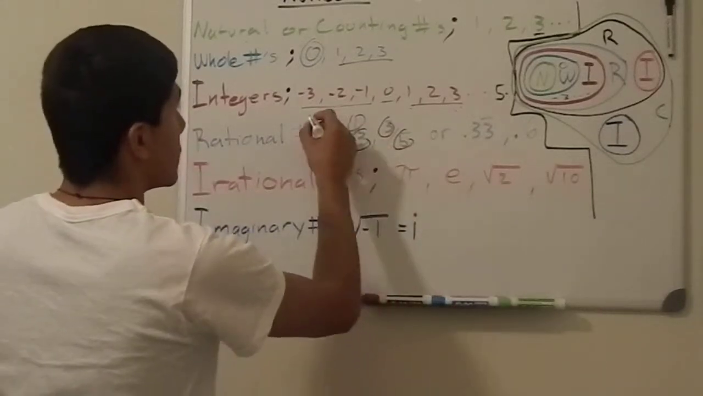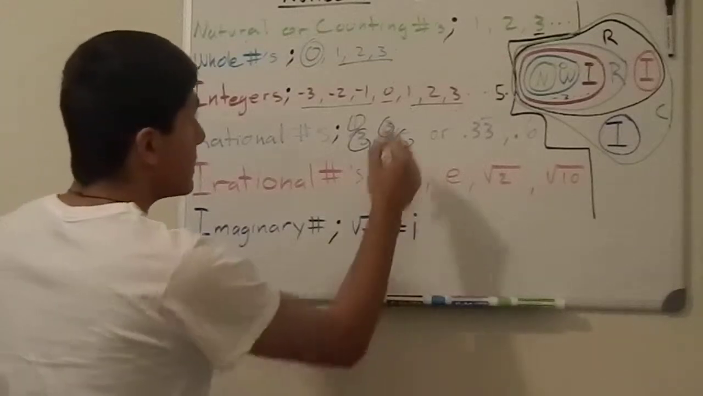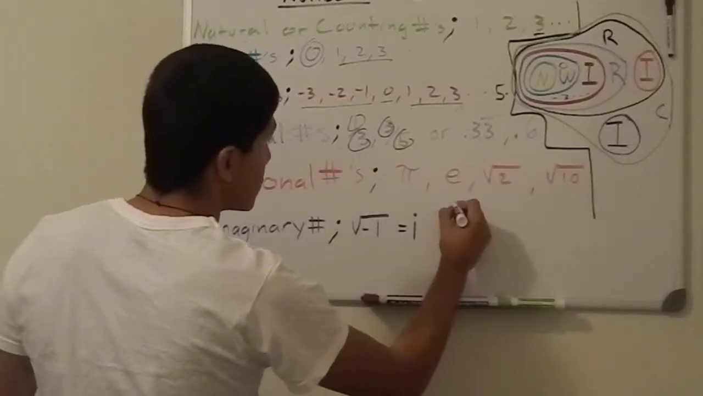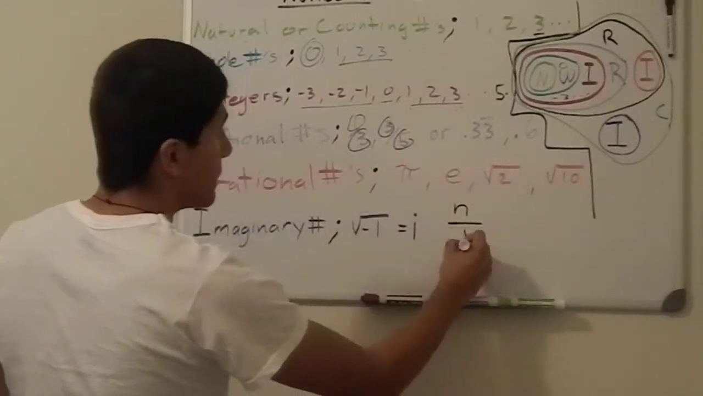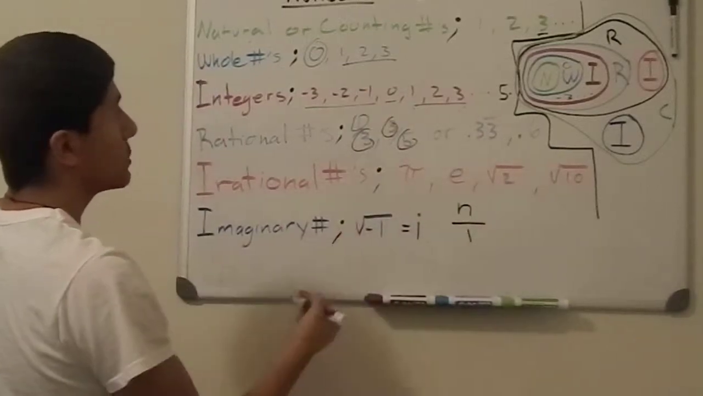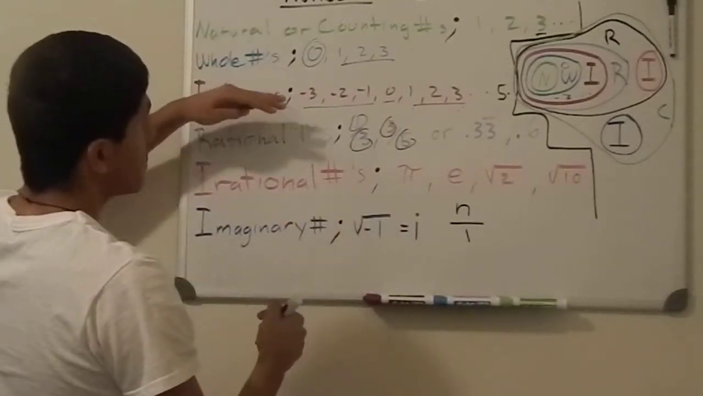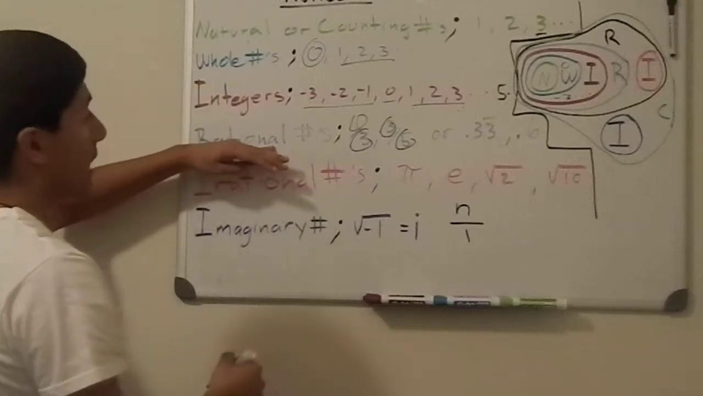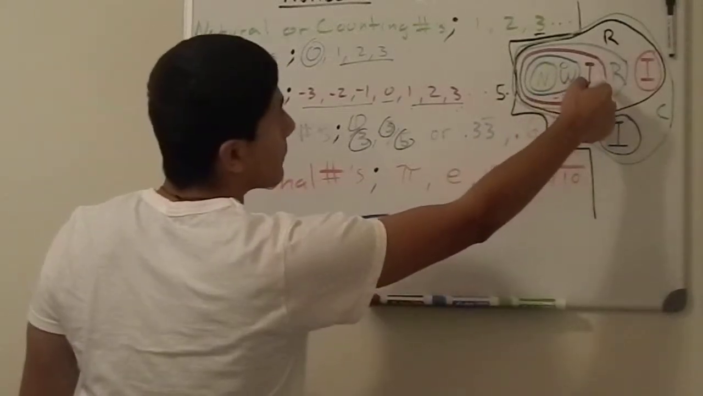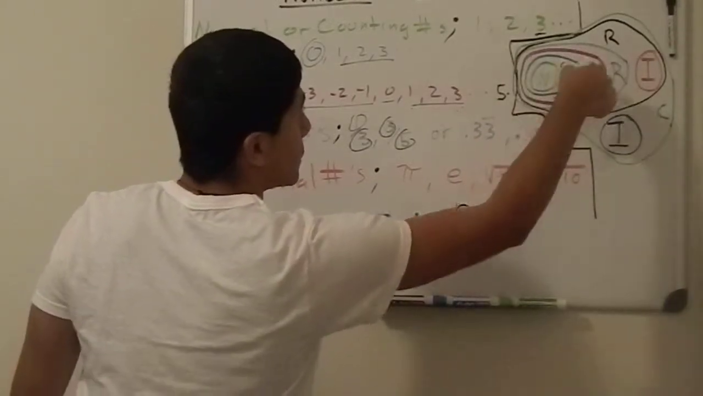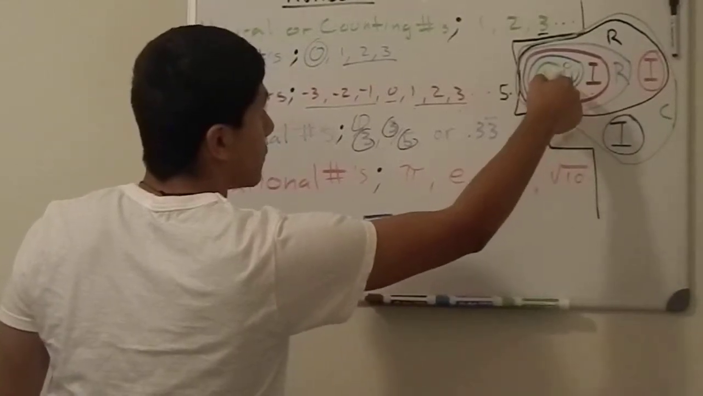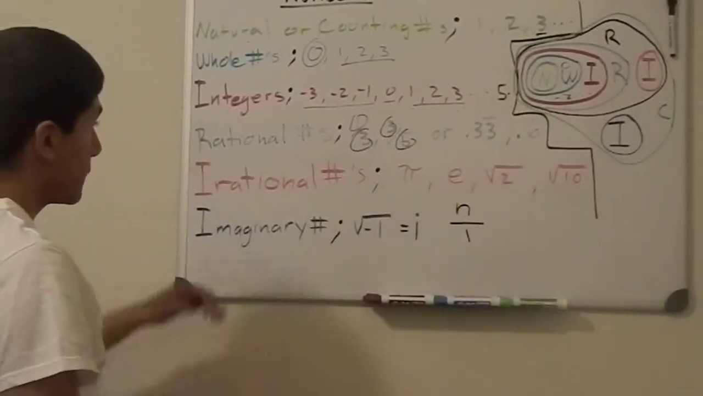Because we're writing it as a fraction, and we can take any integer, right, and write it over 1, then we'll get the same number back. And so our natural numbers, our whole numbers, and our integers are as well rational numbers, as we can see here. Because our rational numbers cover all the integers, whole numbers, and natural numbers.